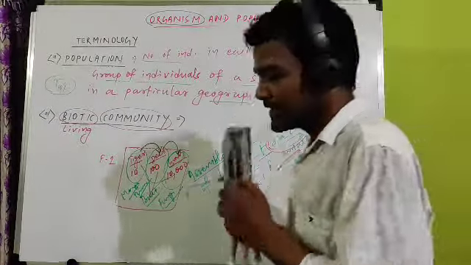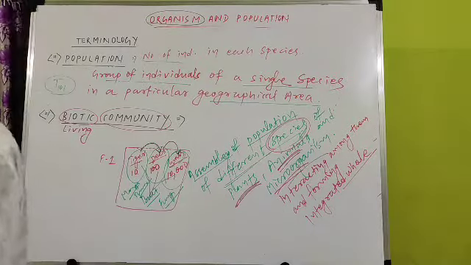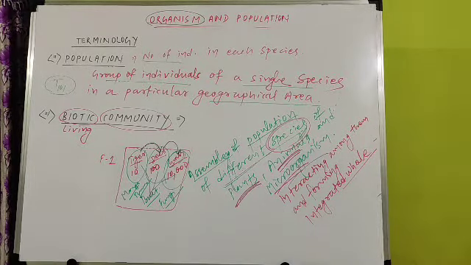So these are the three important terms you have to remember first: what is species, what is population, and what is community or biotic community. This much is for today's class. After this, remembering these terms, next class will continue from this part.